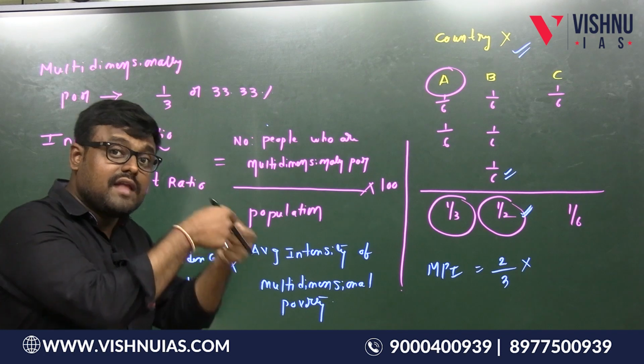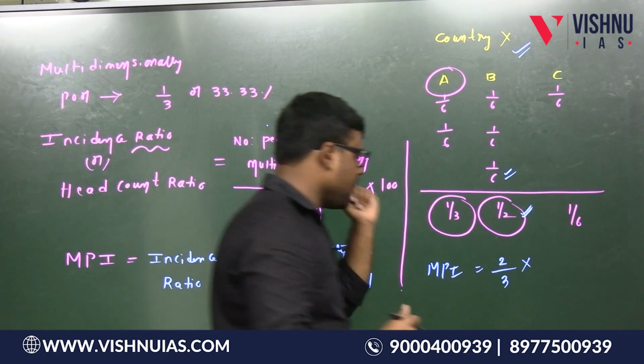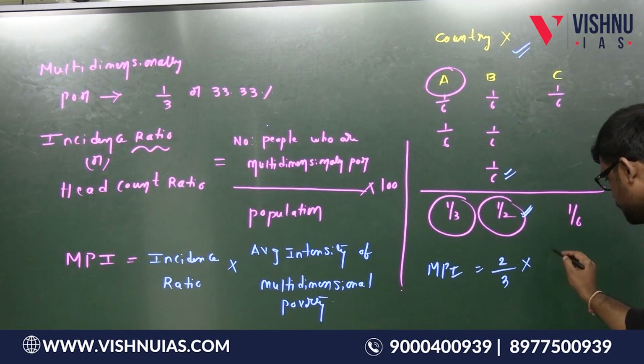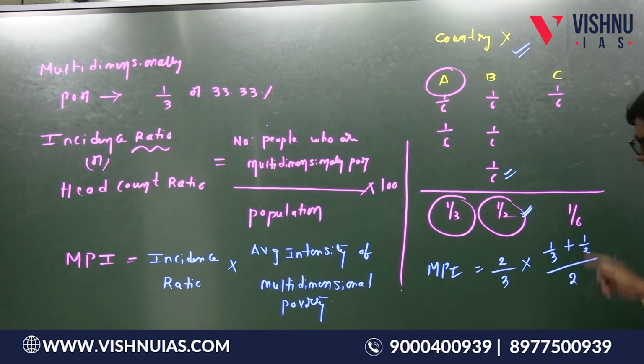But for calculating the index, we will see that difference as well. So how to calculate this one, students, here? This is equal to 1 by 3 plus 1 by 2, divided by how many are there? We are taking the average here, that is 2.